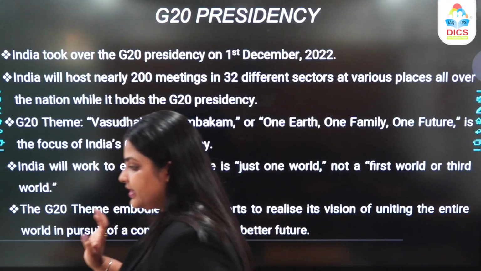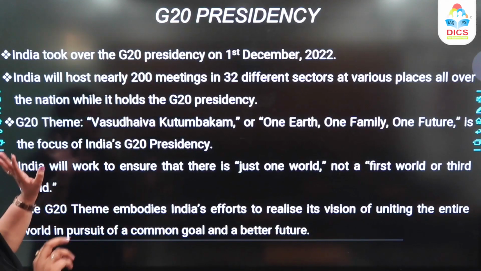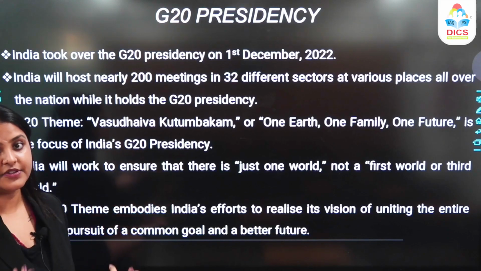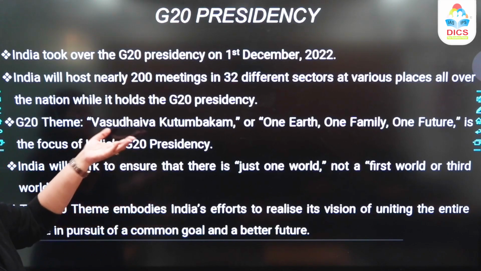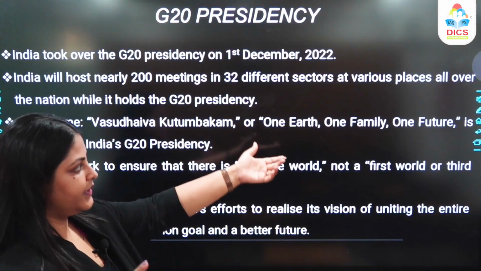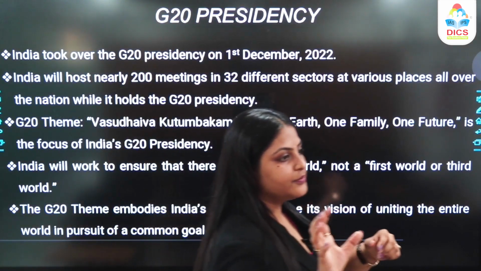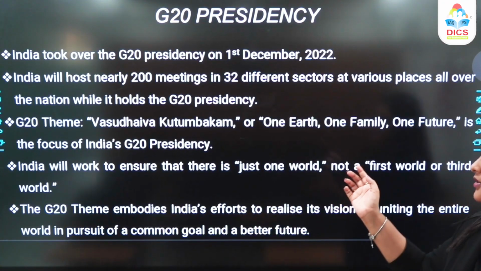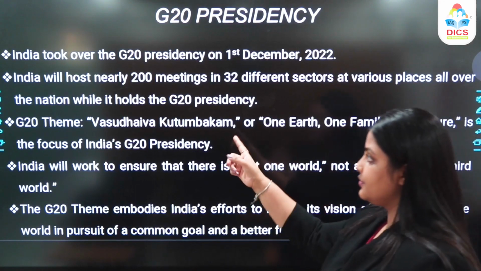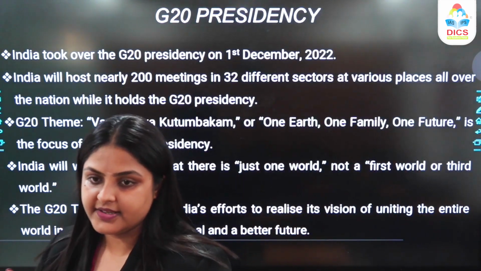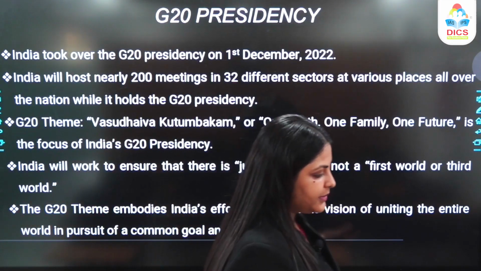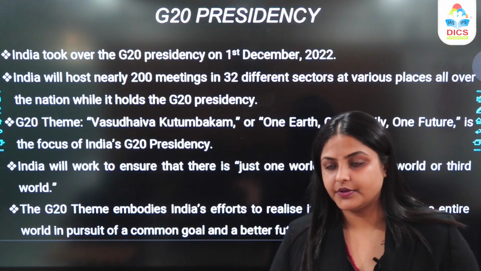Also, the G20 theme. Now if you talk about the theme of the G20, because it was India specific and we were supposed to get the presidency, the theme was Vasudhaiva Kutumbakam, which is taken from the Maha Upanishad. One Earth, one family, one future, that is taken from the Maha Upanishad, right? So that is going to be the focus of India's G20 presidency. One world, one family, one future. So that is Vasudhaiva Kutumbakam.